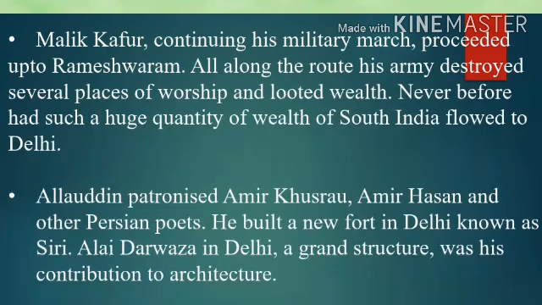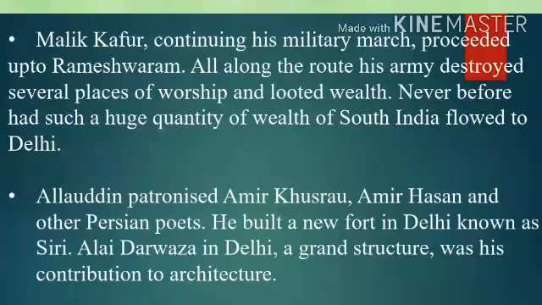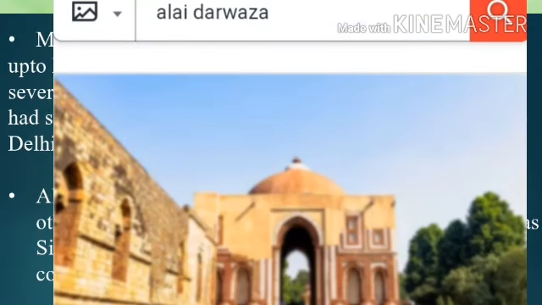Next, Alauddin patronized Amir Khusrau, Amir Hassan and other Persian poets. He built a new fort in Delhi known as the Siri. Alai Darwaza in Delhi, a grand structure, was his contribution to architecture.